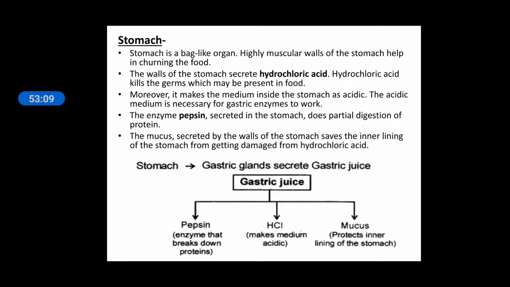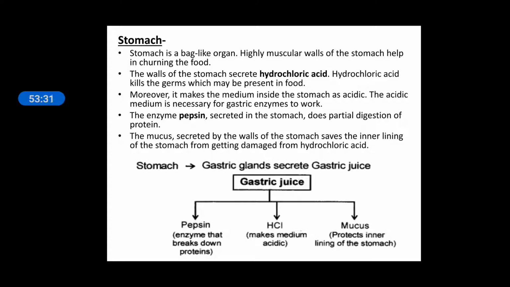Sometimes acidity takes place, because when a large amount of HCl is released, it flows upward up to your esophagus. Then the condition is acidity. Then you will feel how the HCl can work.